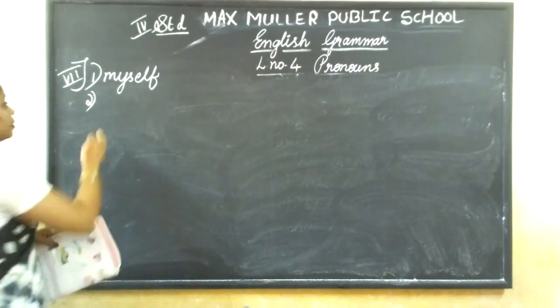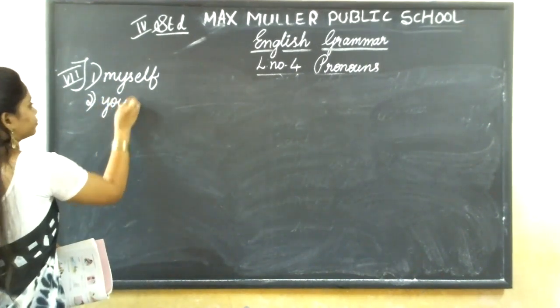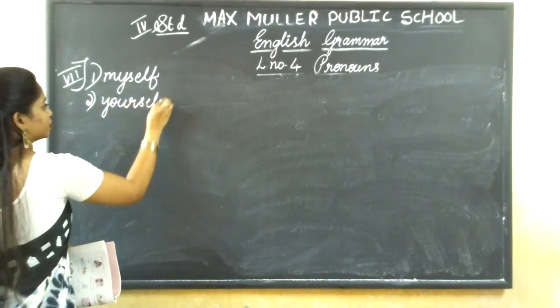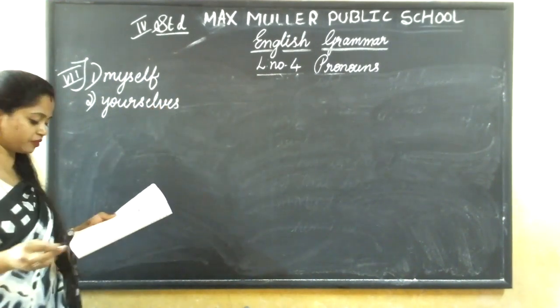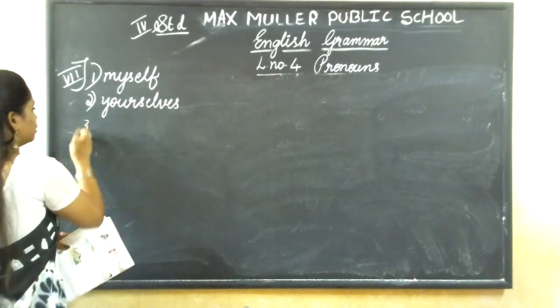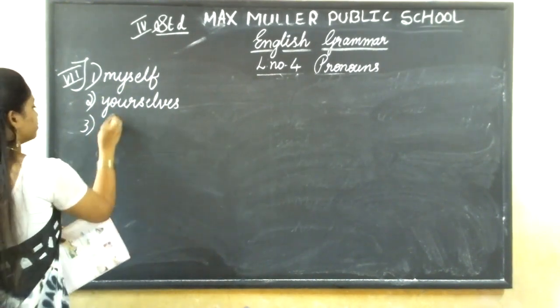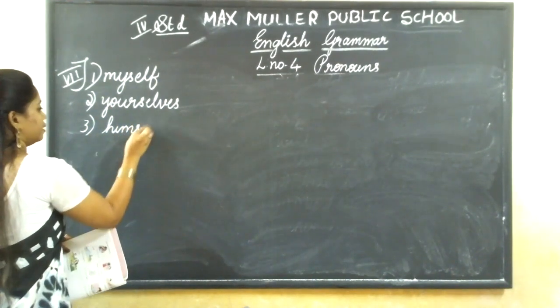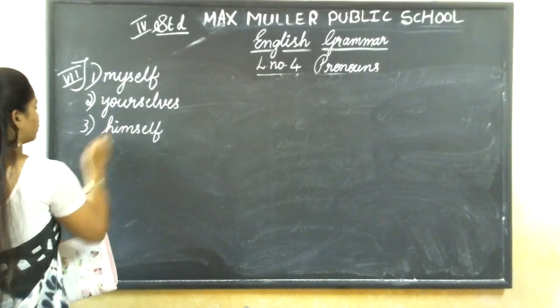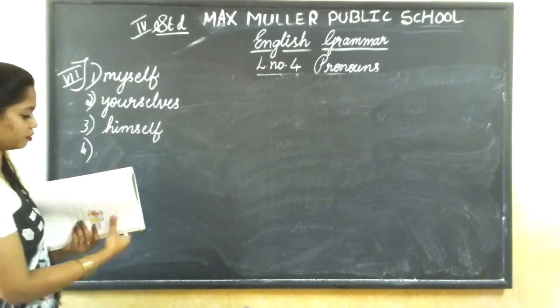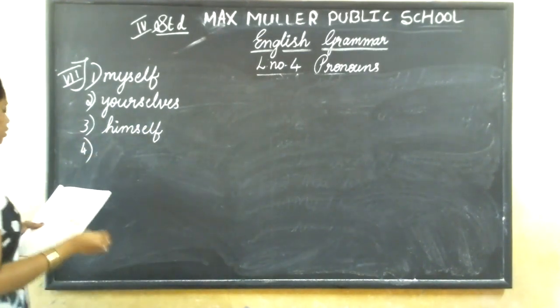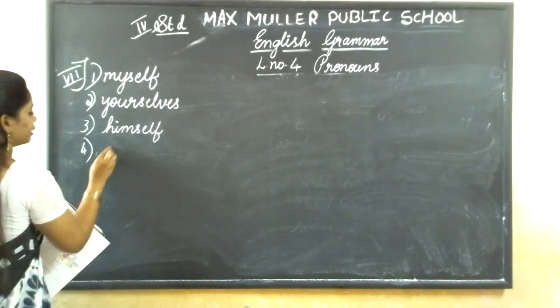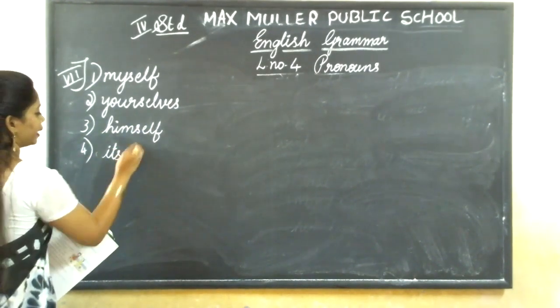You should blame yourselves for this mess. Third one, father made himself a cup of tea. Fourth one, the dog curled itself under the bed.